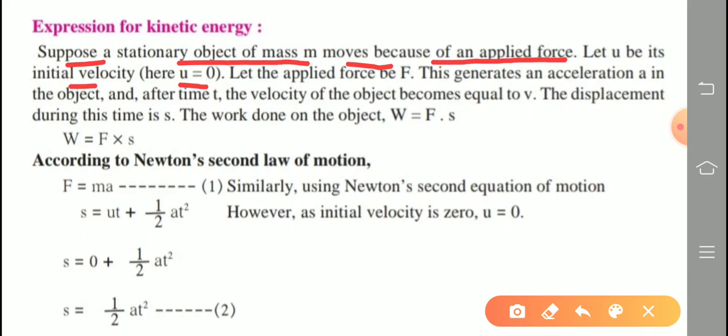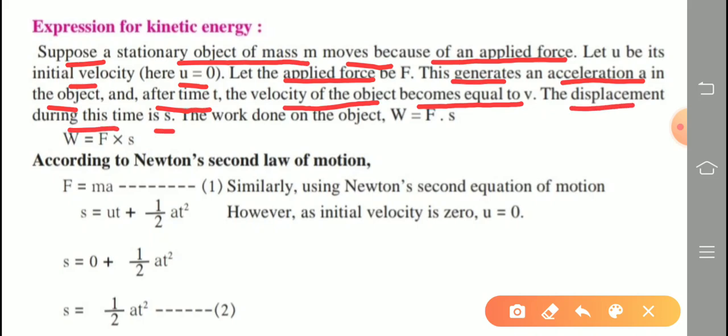When capital F, the applied force on the object, generates an acceleration a in the object after time t, the velocity of the object becomes v. That means the initial velocity changes to the final velocity v within that time t. The displacement during this time is s.